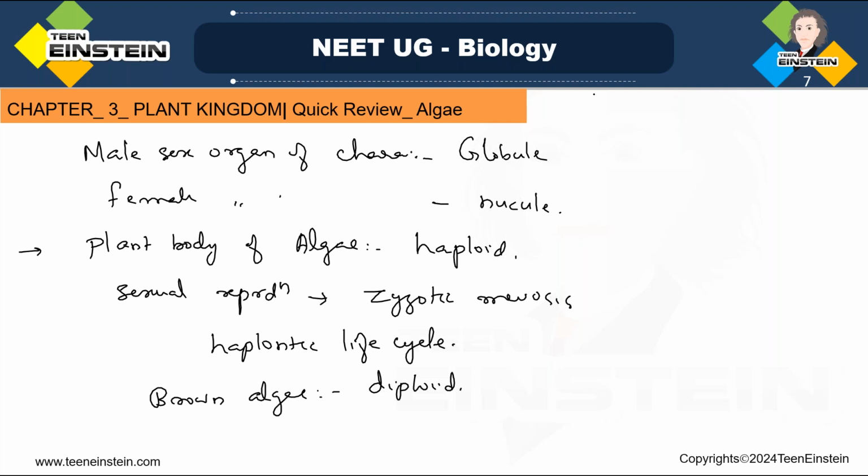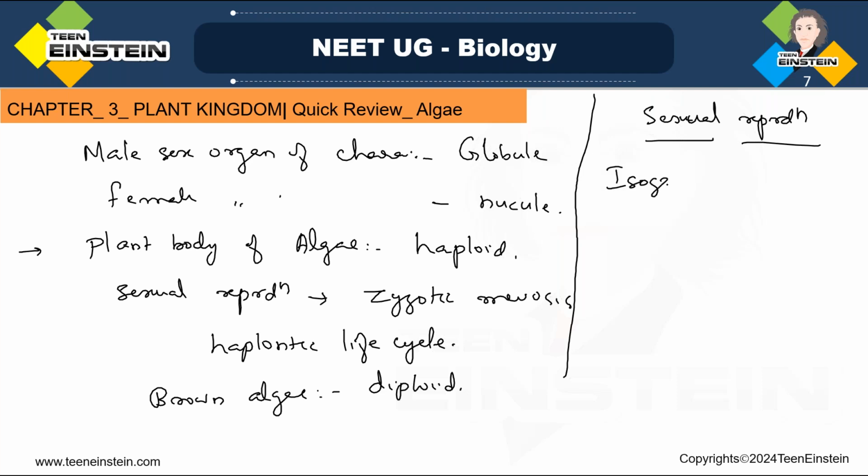And here, don't get confused, sexual reproduction is of three types. Hereafter we'll be continuously using these words, so to avoid doubt: isogamous, anisogamous, then oogamous. These are the three types of sexual reproduction.